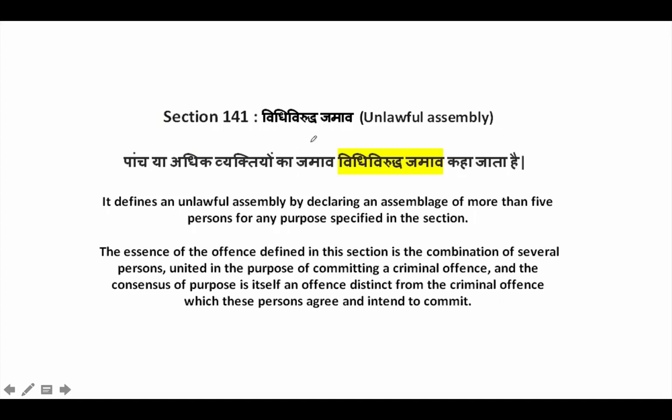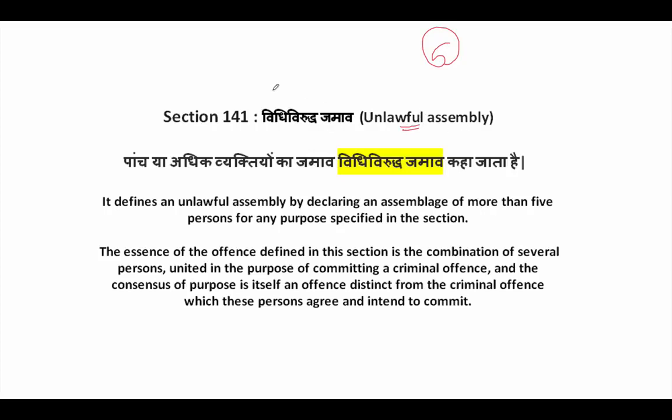Section 141, it defines unlawful assembly. Unlawful assembly, that is, by declaring an assemblage of more than 5 people, more than 5 for any purpose specified in this section. And remember that they don't have to commit anything separate than just by assembling at a place. The very fact that they are getting assembled at one place is an offense in itself. So this is unlawful assembly.